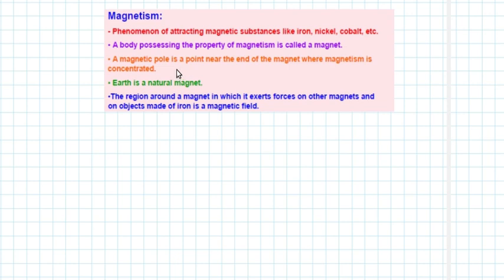A magnetic pole is a point near the end of the magnet where the magnetism is concentrated. So, even though the body has the property of magnetism, there will be some point where this property is concentrated. That point is called a magnetic pole. Then another point about magnetism is that Earth is a natural magnet. Earth can be considered as a natural magnet.